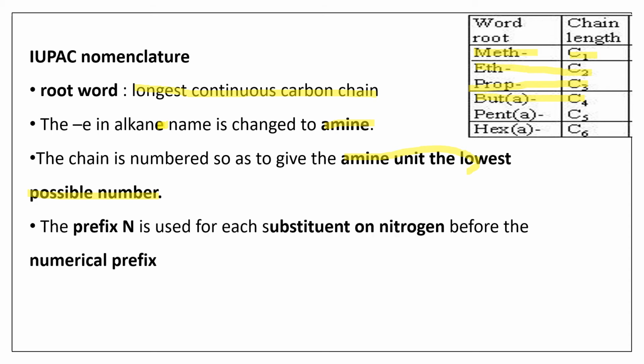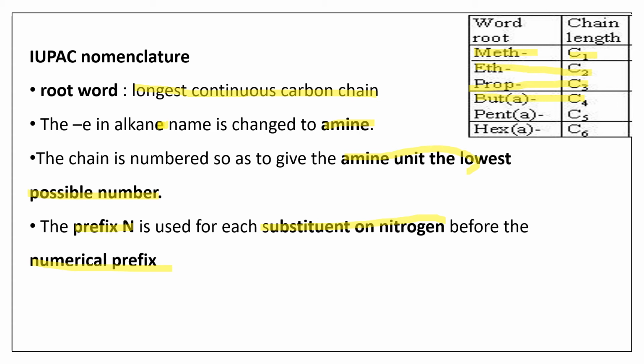Then a prefix N is generally used. What does this N indicate? N indicates that the substituent is present on the nitrogen, and of course there will be a numerical prefix. Numerical prefix refers to those di and tri we use, right? If there are two similar groups, you use di, say dimethyl or diethyl or diphenyl.